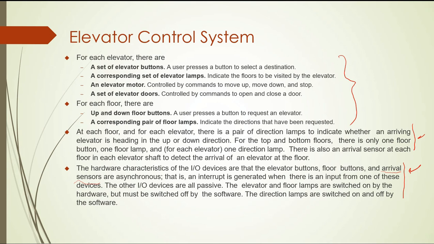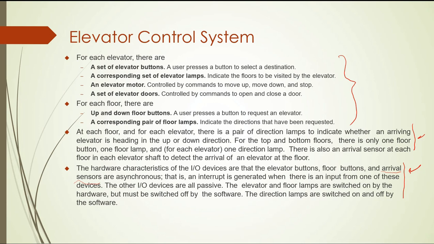So what is the next function? Select the floor number. Okay, select the floor number. Also, we can say reach the destination. After I request, it can also take me to the destination.